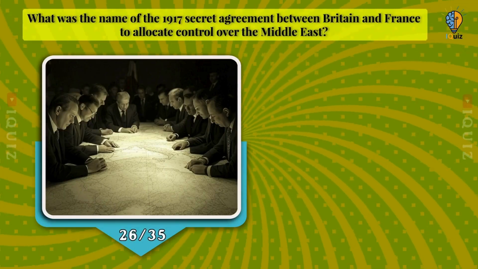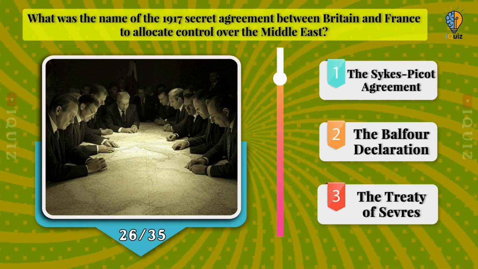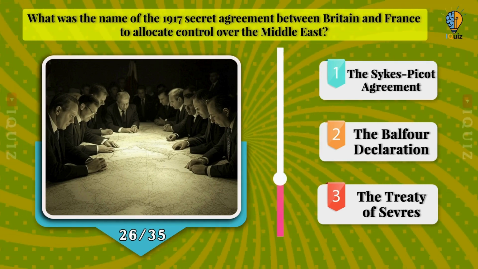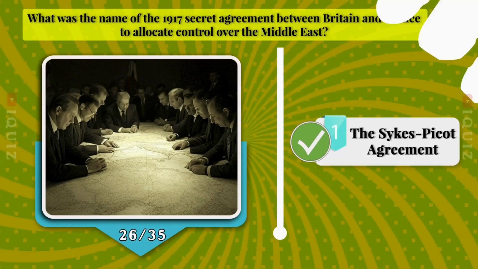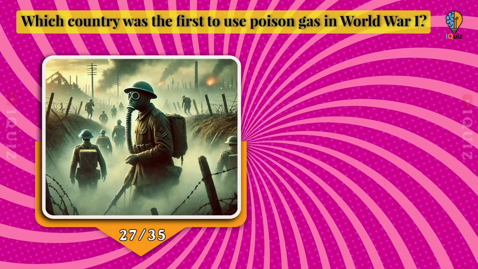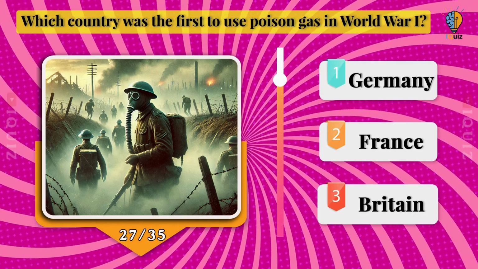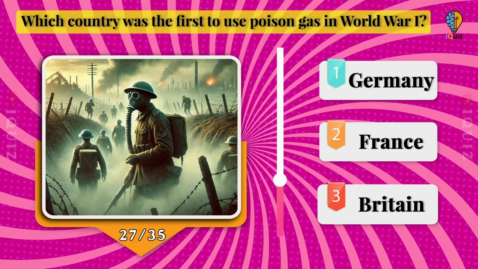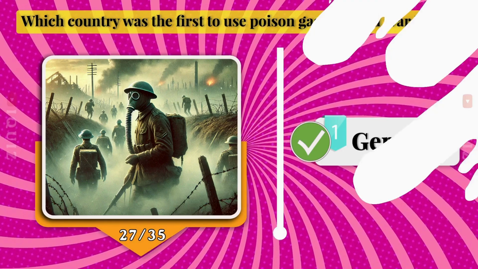What was the name of the 1917 secret agreement between Britain and France to allocate control over the Middle East? The Sykes-Picot Agreement, the Balfour Declaration, or the Treaty of Sèvres? The Sykes-Picot Agreement was a secret deal between Britain and France. Which country was the first to use poison gas in World War I? Germany, France, or Britain? Germany was the first to use deadly poison gas.